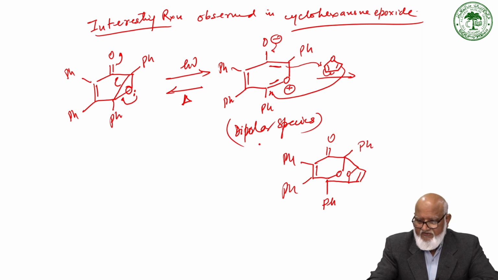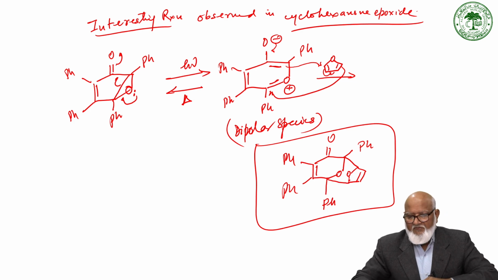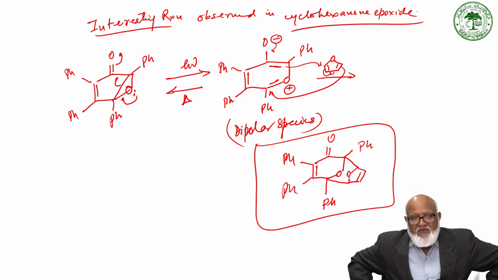You can see this is a very good trapping product. So under photolysis, opening of cyclohexanone epoxide gives a dipolar species which reacts with the furan derivative in a 3+2 cycloaddition reaction to give this type of products. So we have seen very interesting reactions.